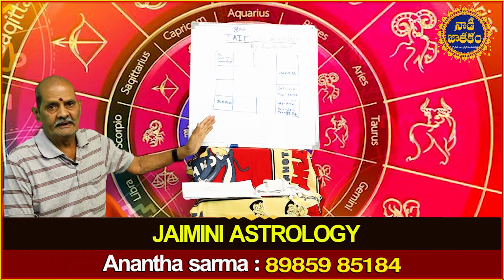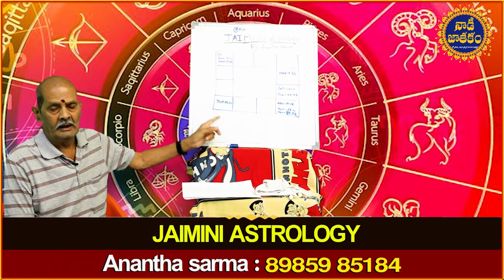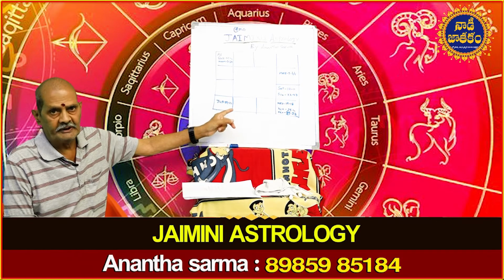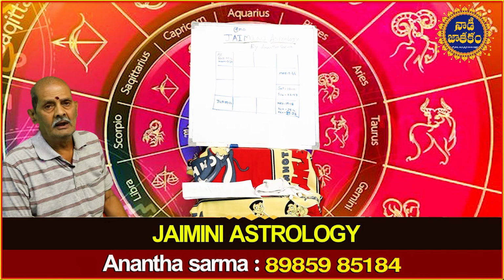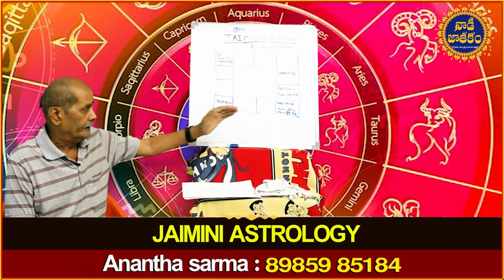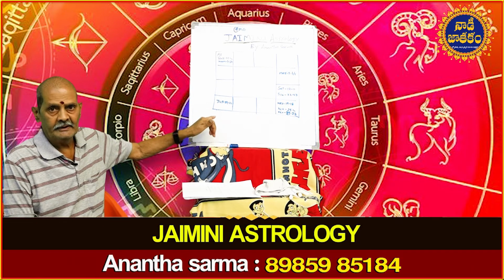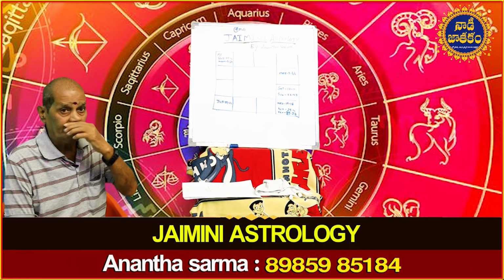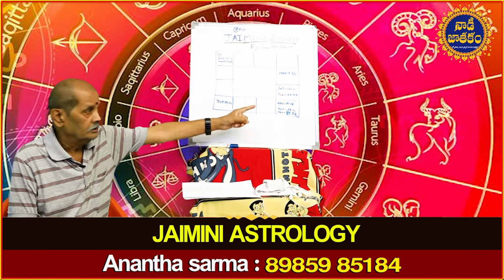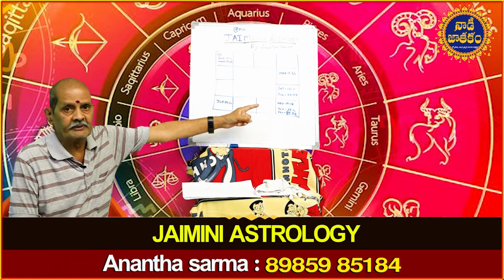The second planet is Jupiter according to the longitude. He is on 29 degrees and 22 minutes. He is called Amatya Karaka or AMK. AK Venus, AMK Jupiter.